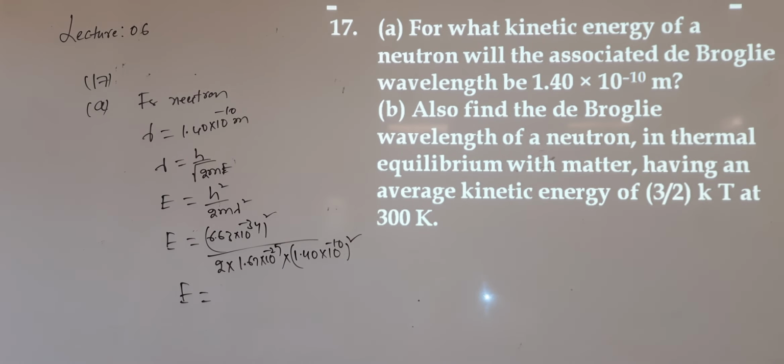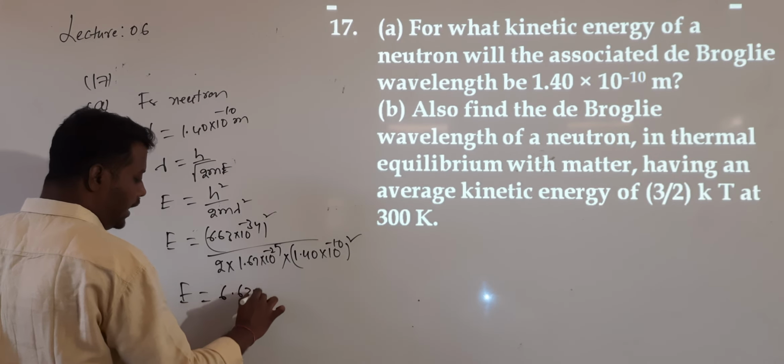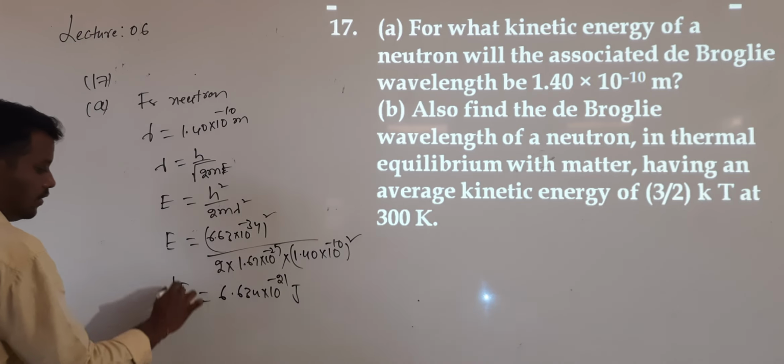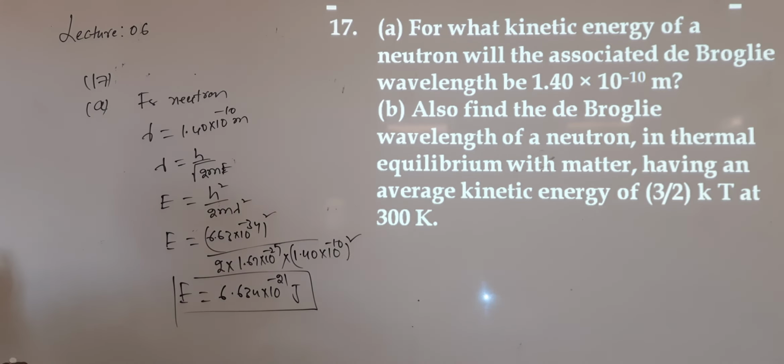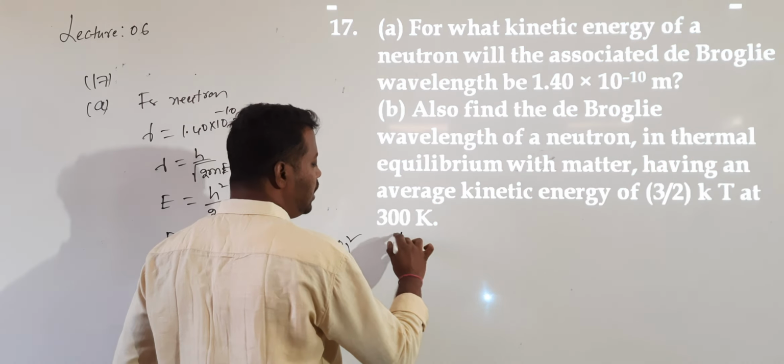The energy of the neutron is given by 6.634 × 10^-21 joules. So this is the first question, calculating energy. Now they are asking us to calculate the de Broglie wavelength.